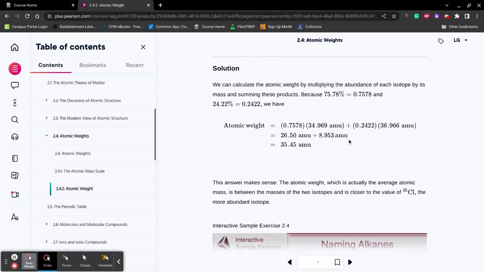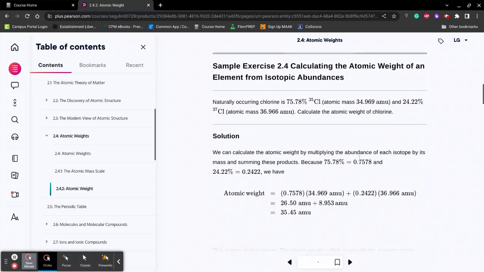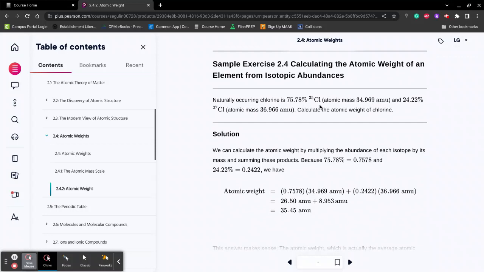So you take your values right here as you get them from the problem. Chlorine 35. It's using a little bit of rounded and unrounded numbers here. If you use the numbers up here, you're all good. The answer is going to deviate slightly. If you use this number, even better.